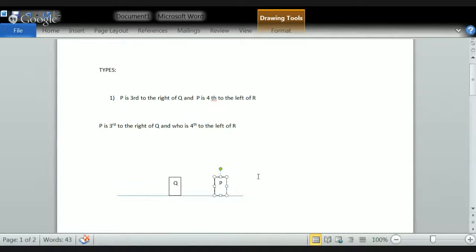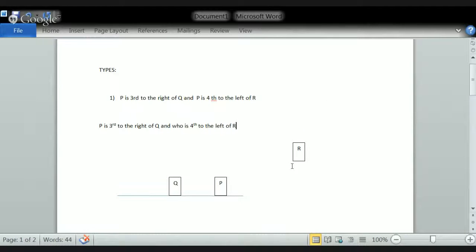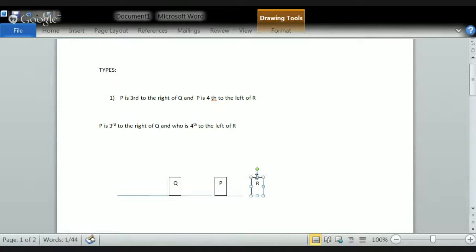So let us take one R. Now to the left of R: suppose that R is also present on a line, and he is also facing in a northward direction.